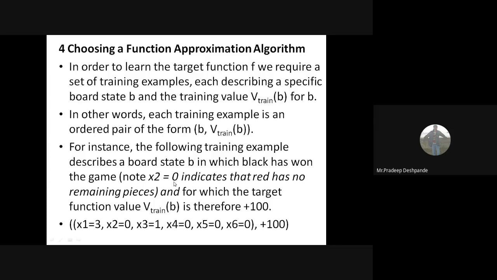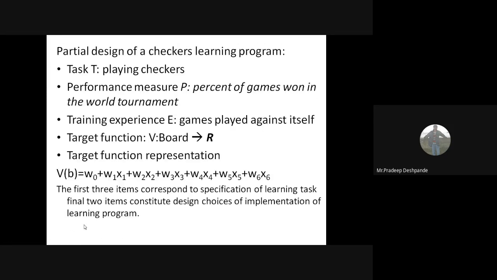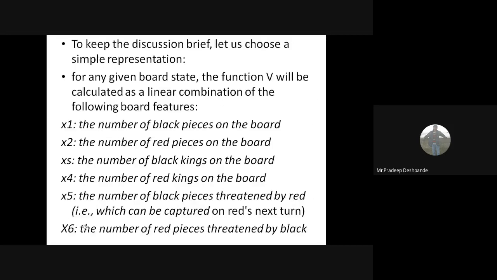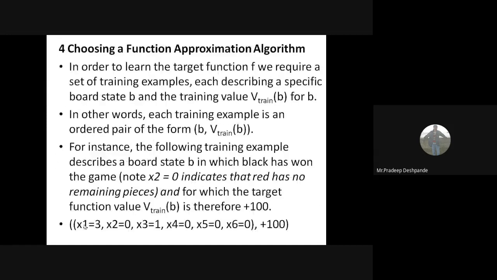Note that x2 equals 0 indicates that red has no remaining pieces. This is one example we have taken. x1 equals 3: x1 is the number of black pieces, so there are 3 black pieces remaining on the board. x2 is the number of red pieces, which is 0, so there are no red pieces on the board. So black has won the game.